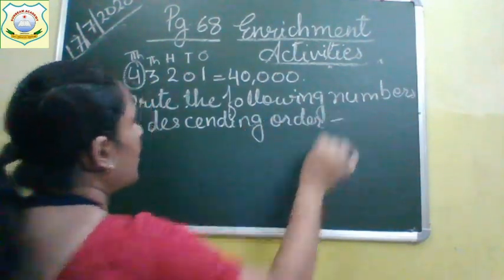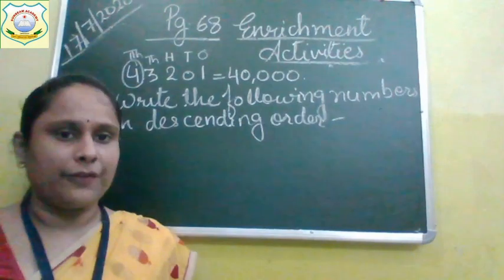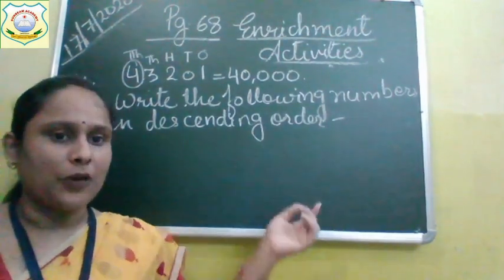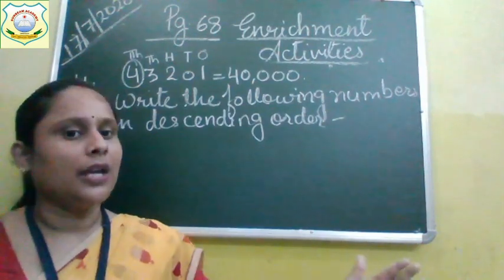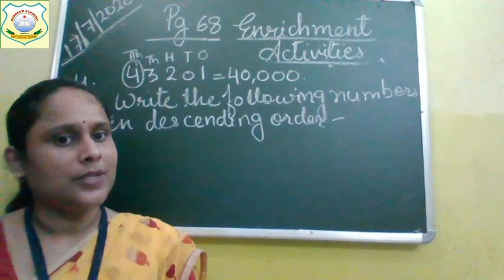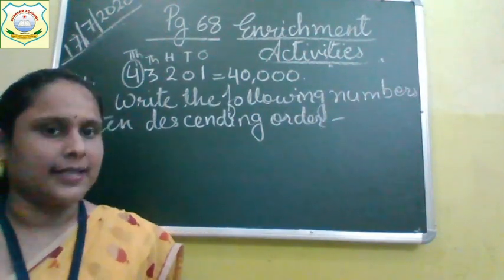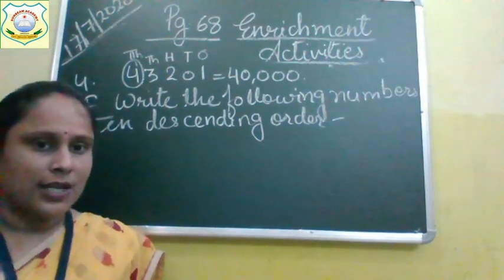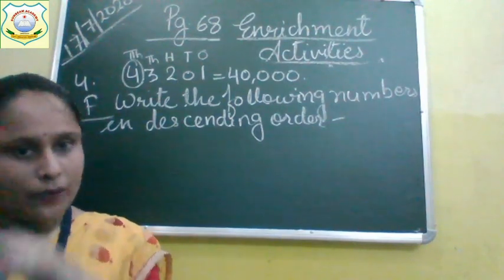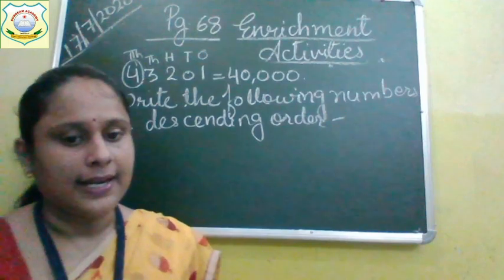Children, you all know what descending order is? When we write from bigger number to smaller number, or when we come from up to down, that is descending order. When we arrange the numbers from big to small, it's called descending order. So we have to write the numbers in descending order.